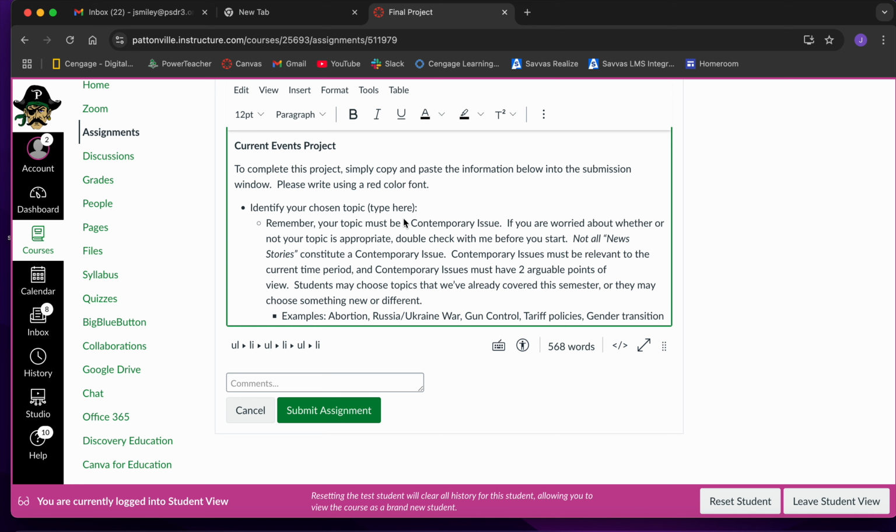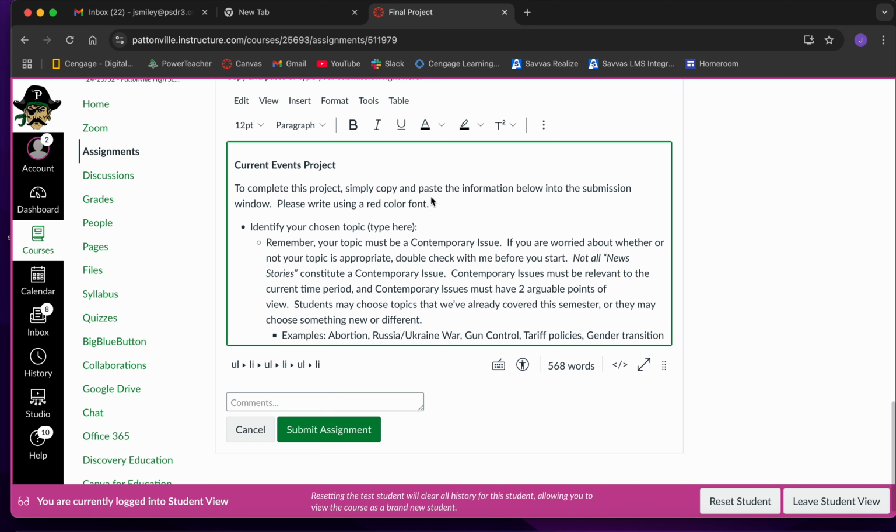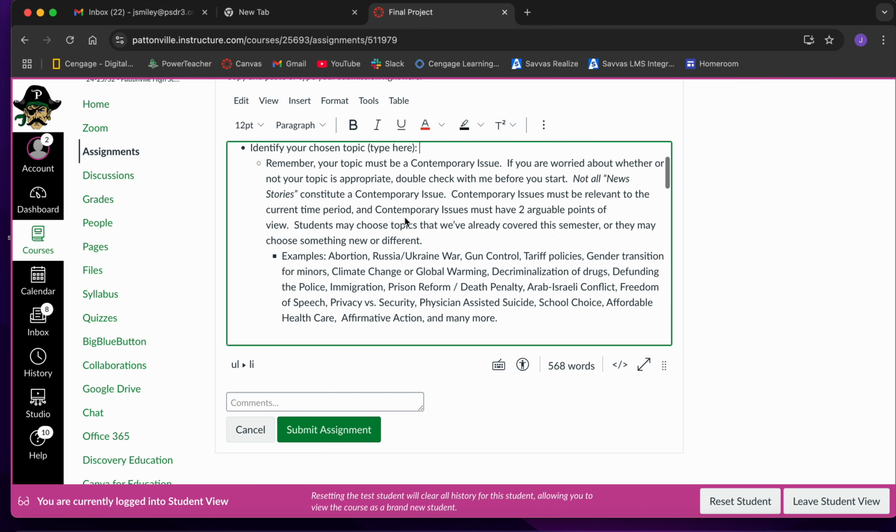So up here at the top, notice that I want you to do your writing in a red colored font. That's going to help it stand out from these sections. So the way you do that is you come up here, select red, and then you're going to come into this first category right here, and this is where you're going to type your topic. You can literally choose any topic that you would like, but before you start, make sure you read this information right here, because it explains the difference between a contemporary issue and just a standard news story. So please make sure that you read this first paragraph.